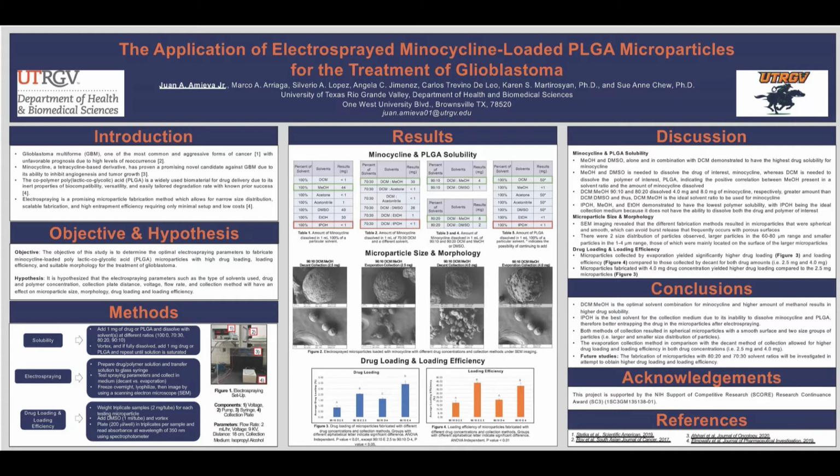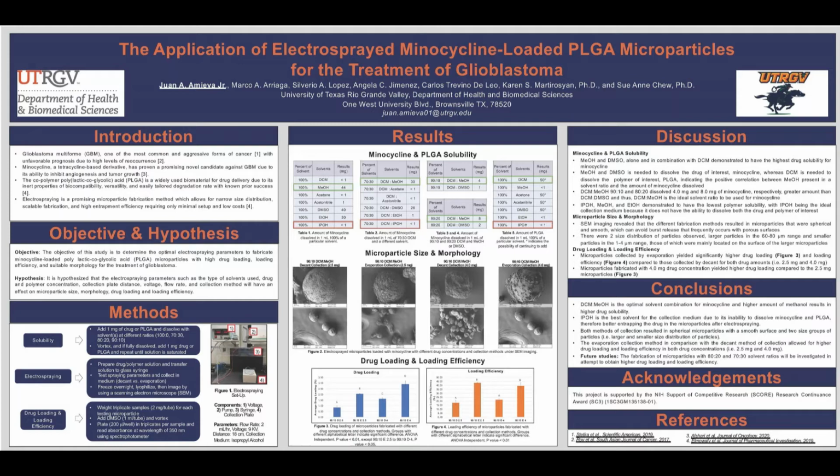As you can see, also highlighted in red, the isopropyl alcohol on table 1, 2, and 5. As I mentioned before, we did use a collection medium for the vertical electrospraying, and we did decide to highlight isopropyl alcohol because it did seem like the best solvent for collection medium, because it does not have the ability to dissolve the drug of interest, which is minocycline, as seen in table 1, and the polymer of interest, which is PLGA, as seen in table 5.